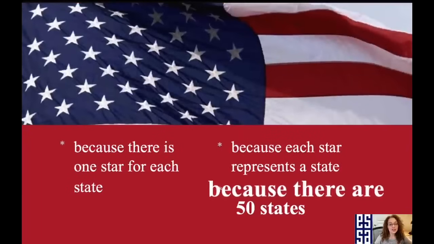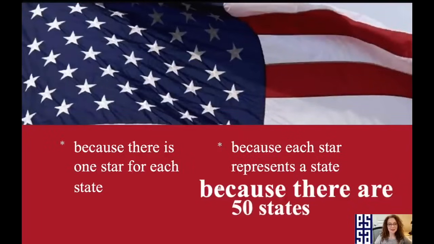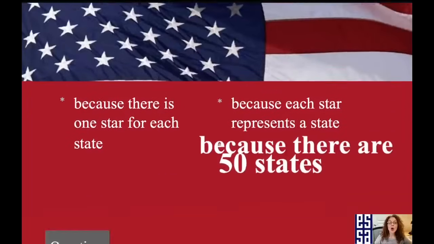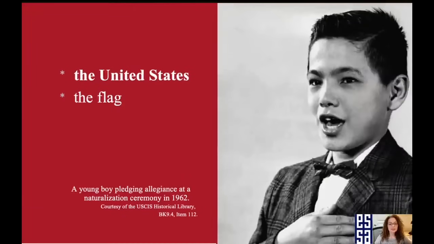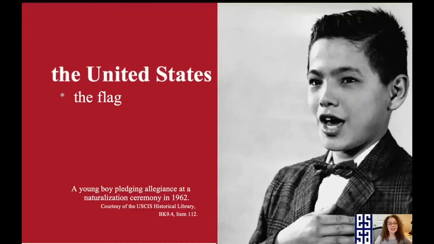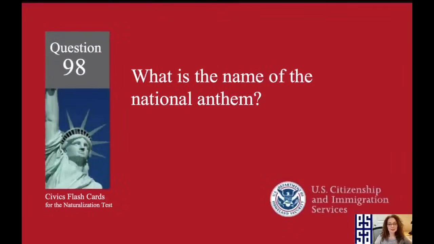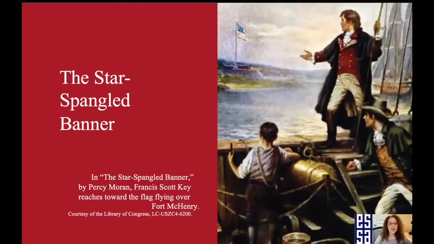Because there are 50 states. What do we show loyalty to when we say the Pledge of Allegiance? The United States. What is the name of the national anthem? The Star-Spangled Banner.